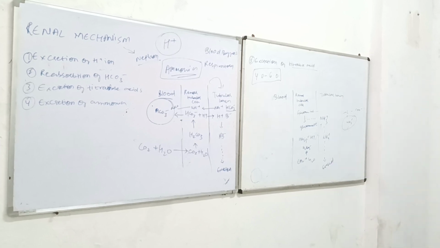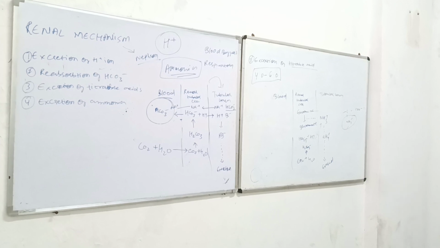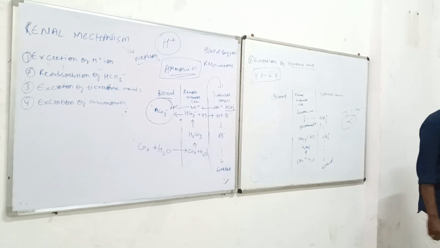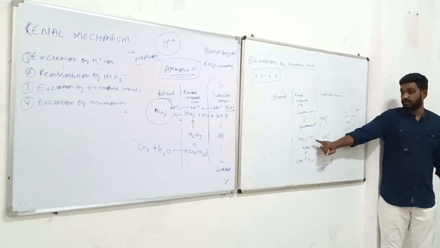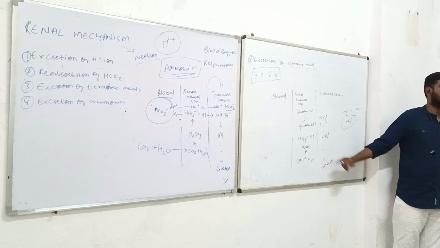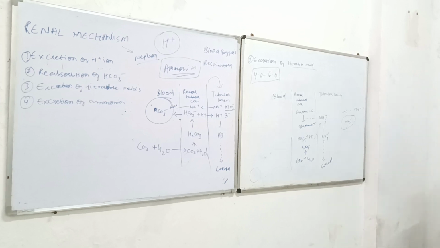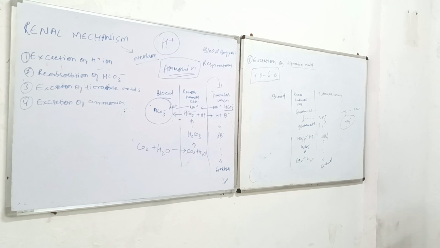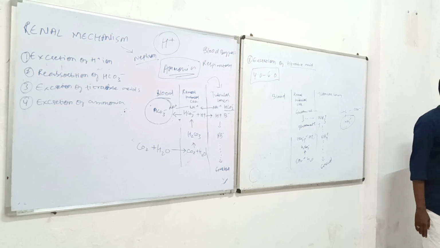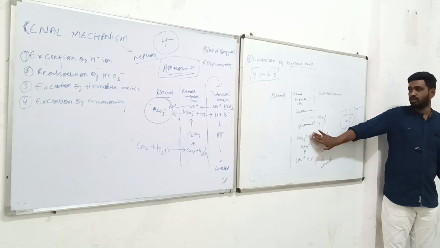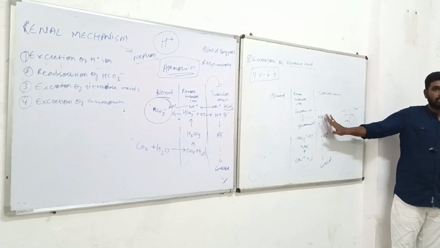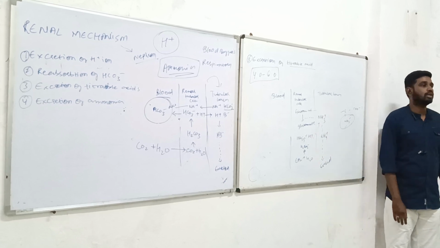Okay, under the process of deamination, the ammonia groups are getting released. Once this ammonia is released, we are trapping it with the H plus, turning this molecule into NH4, so that it won't go back into the circulation and cause harm. Ultimately we need to remove the ammonia. Along with the ammonia, the plus point is that you are adding one more molecule of H plus. So along with that ammonia, it is getting released inside your urine.